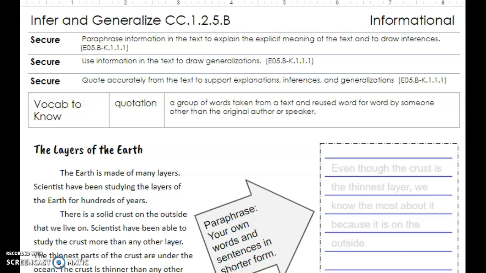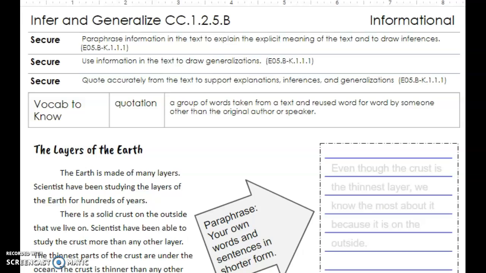Today we're going to look at how to infer and generalize in informational text on page 22 in the Grab and Go. We have 3 secure skills. You need to be able to paraphrase information in the text to explain the explicit meaning of the text and draw inferences, which means putting it in your own words, reading it and being able to understand it enough to put it in your own words.